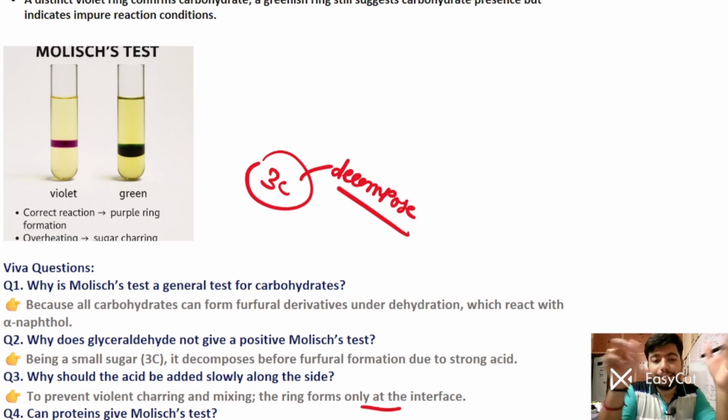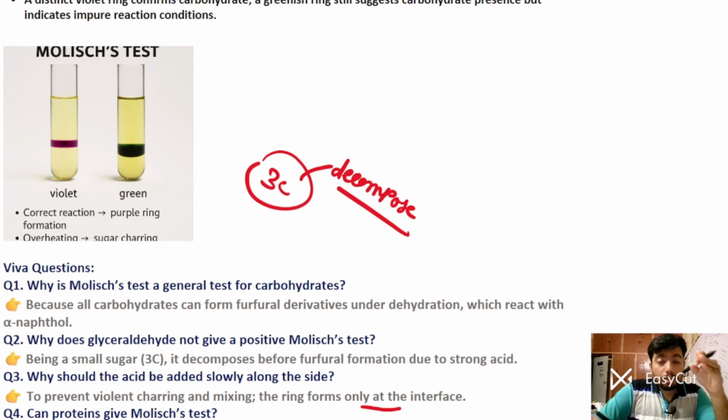So why is nitric acid not used? Sometimes I have observed students doing practical, and on the concentrated solution rack there is a concentrated nitric acid solution just beside the H2SO4, and many times the labels are not visible, so they put HNO3 instead of H2SO4. Then they came to me showing a fully dark brown colored complex, and they are saying, sir, the Molisch test is not coming. Okay, why is this happening?